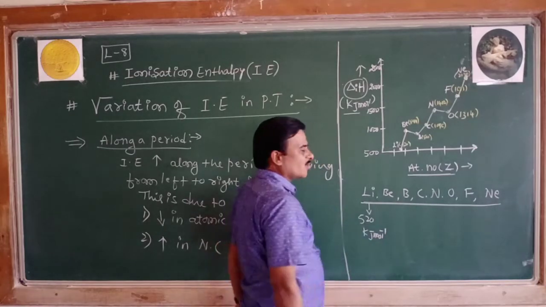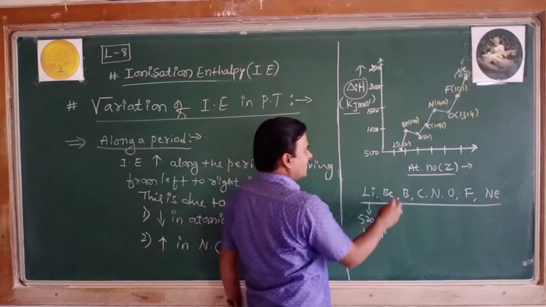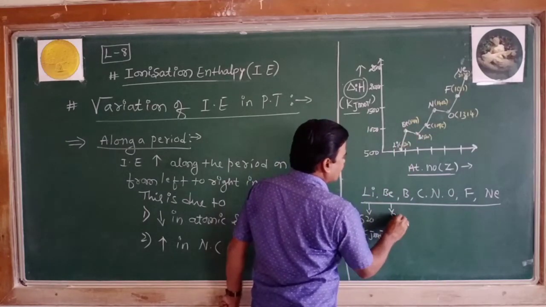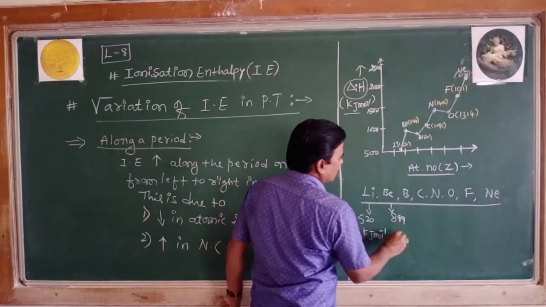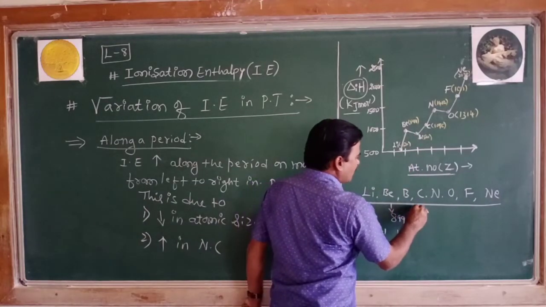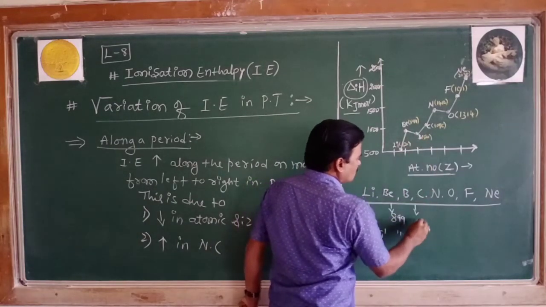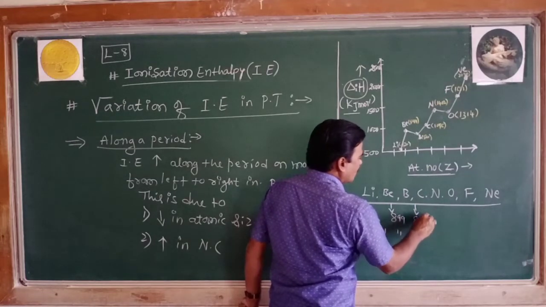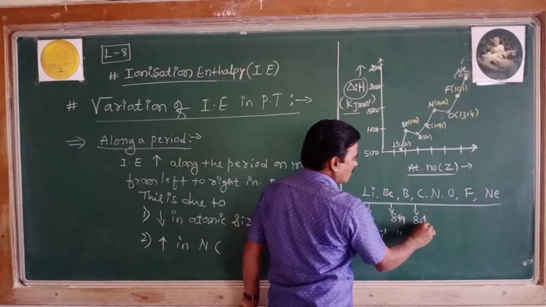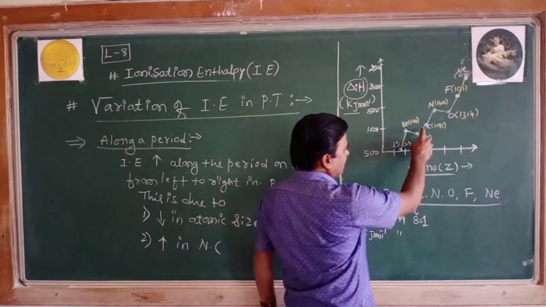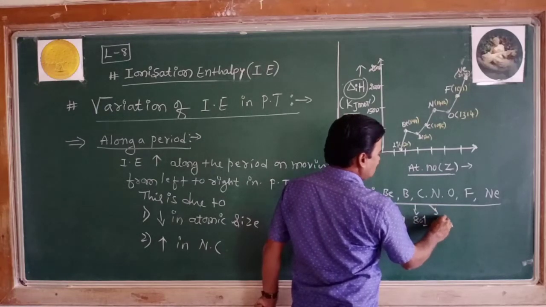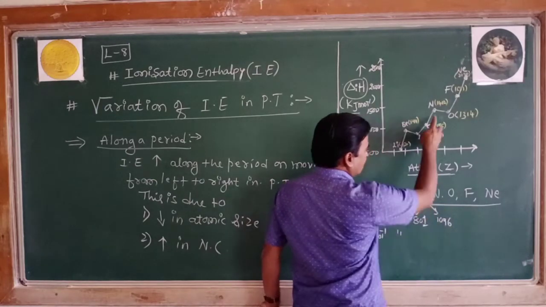That of beryllium is 899 kilojoule per mole. Boron value is 801 kilojoule per mole. Next is carbon, 1096.